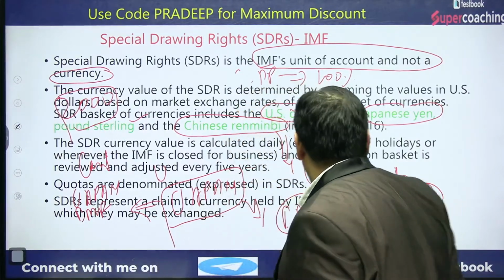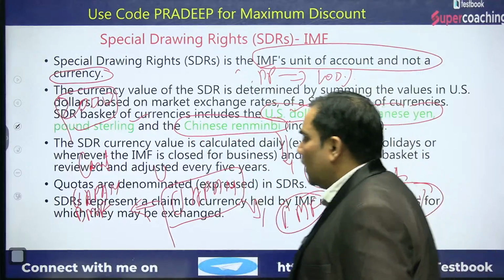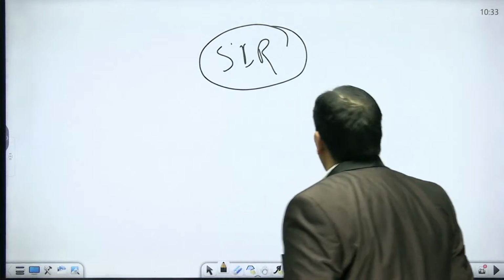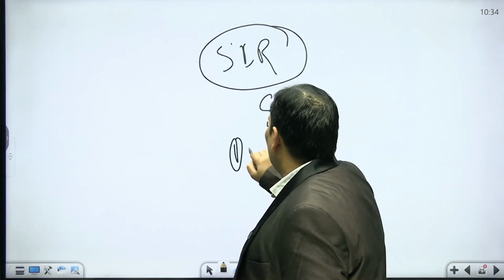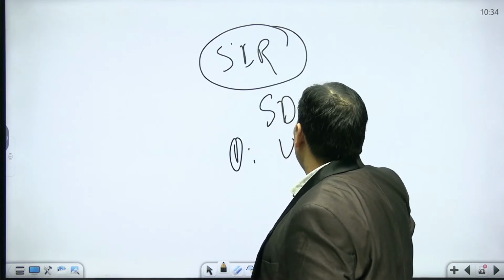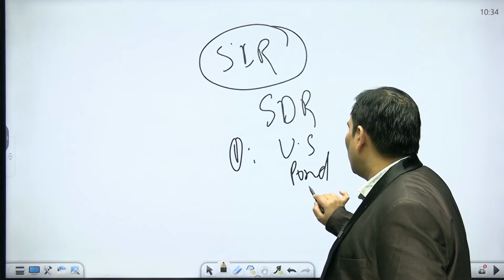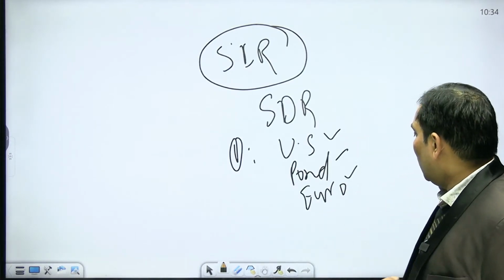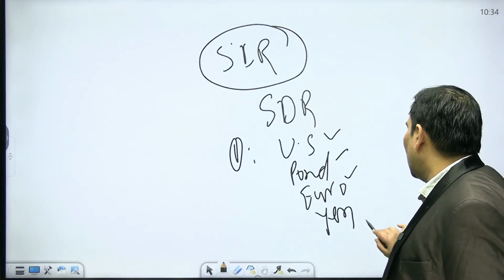Okay, so this is about the quota. Now let me tell you in what manner the SDR is being fixed. SDR, as I said, can be US dollar, it can be pound sterling, it can be euro, and it can be yen, Japanese yen, and Chinese renminbi.